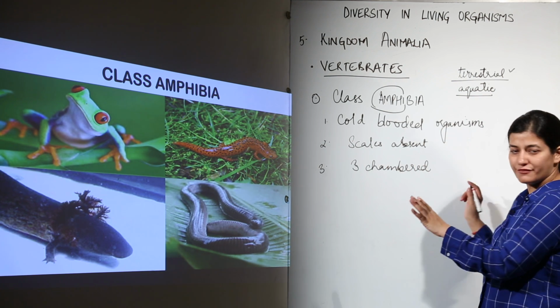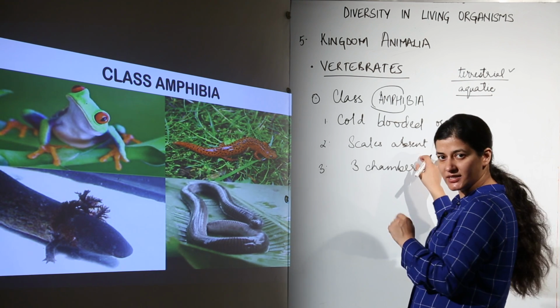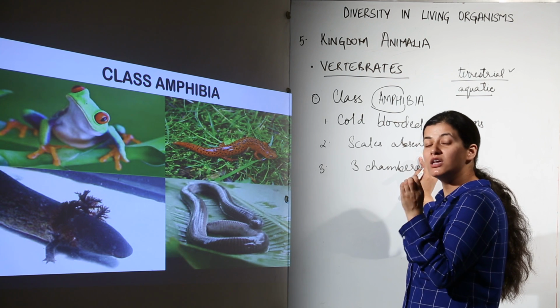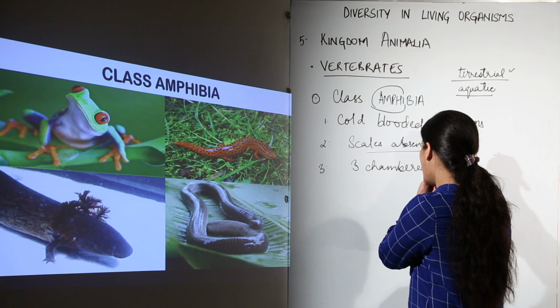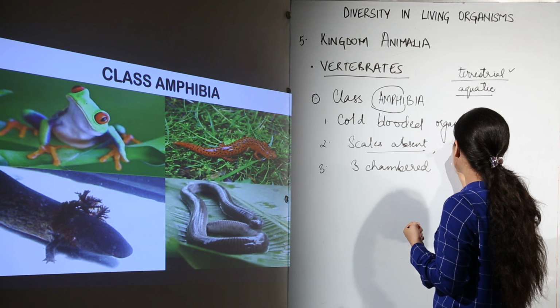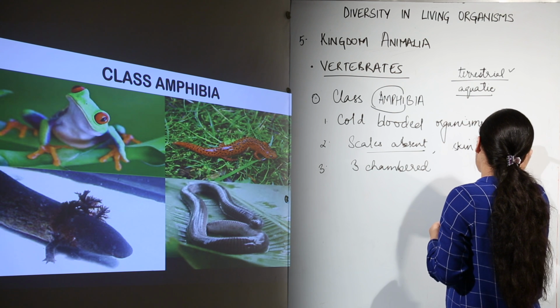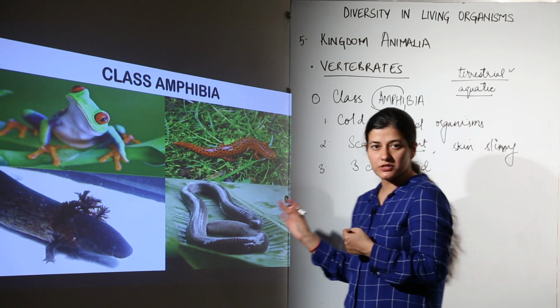They do not have gills, rather they have moist skin. The scales are absent, and the skin which was supposed to have scales, it has glands on it, okay, moist glands that make the skin slimy.